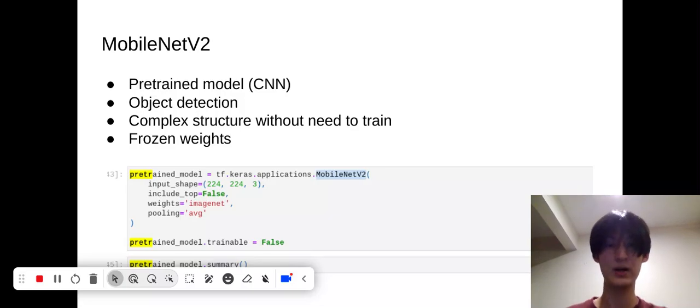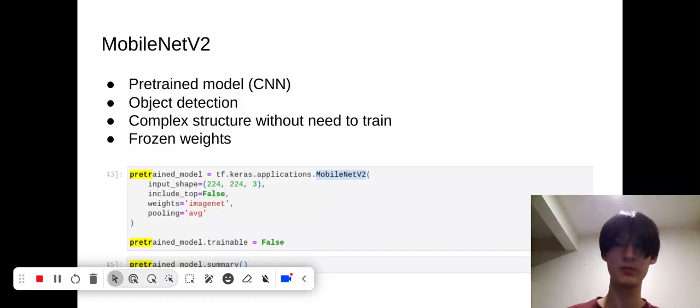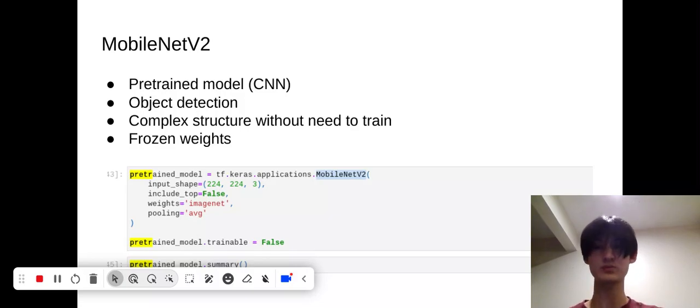Great, so now let's talk about what specific convolutional neural network model we're going to be using in this project. We're going to be using the MobileNet v2. This is a pre-trained model. It's a CNN model. And what is it?